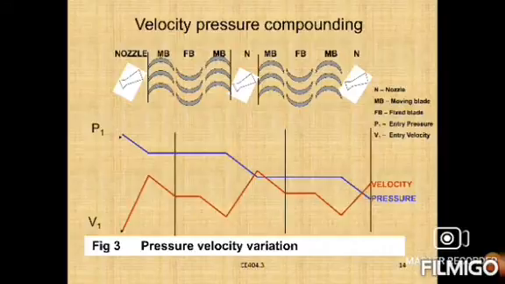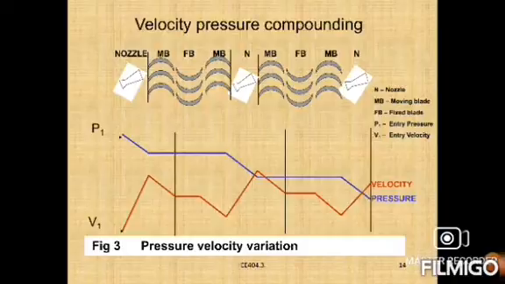The total pressure drop then takes place over two or more stages. It involves the combination of velocity and pressure compounding. Therefore it is referred to as velocity pressure compounding.